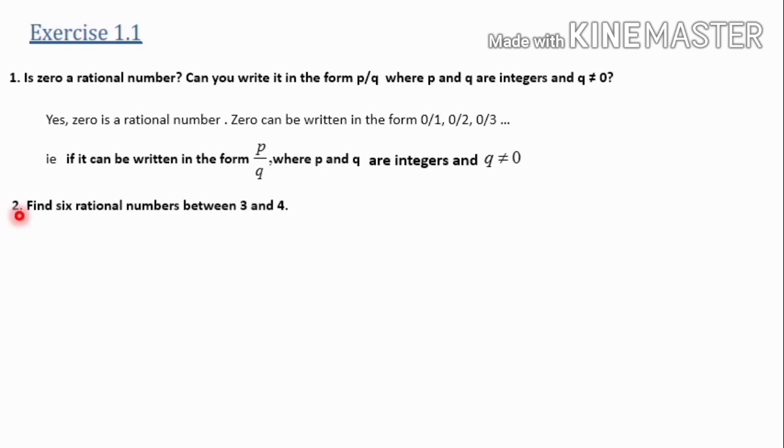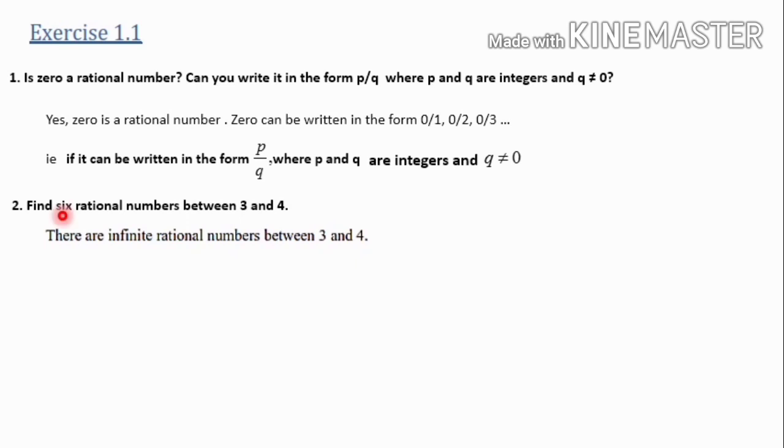The next question: find 6 rational numbers between 3 and 4. When I was showing the numbers on the number line, I explained to you that between two numbers on the number line, there are infinitely many numbers. So there are infinite rational numbers between 3 and 4.